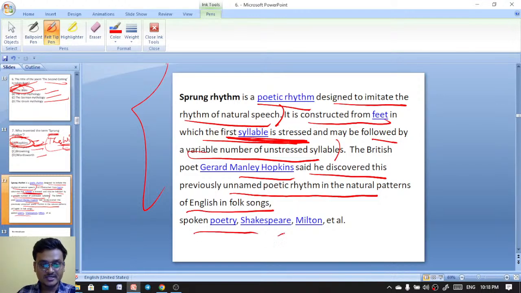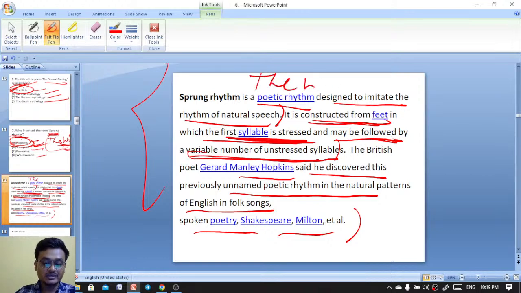Okay, spoken poetry expressed mentioned sprung rhythm. The British poet Gerard Manley Hopkins said he discovered this previously unnamed poetic rhythm in the natural patterns of English, in folk songs and in Milton. Sprung rhythm is constructed from feet in which the first syllable is stressed and may be followed by a variable number of unstressed syllables. That is sprung rhythm.